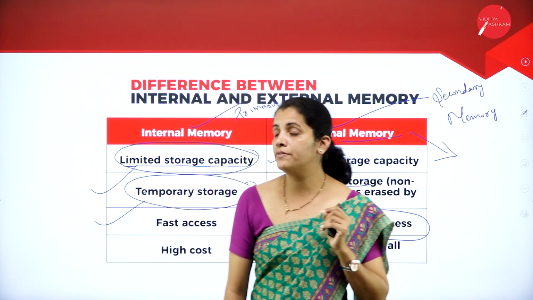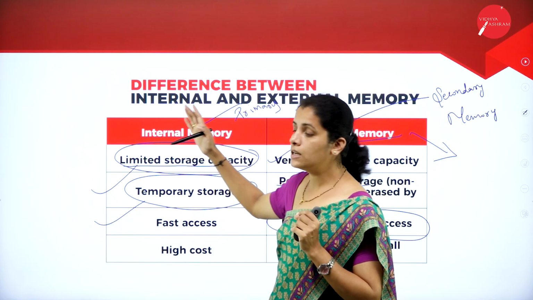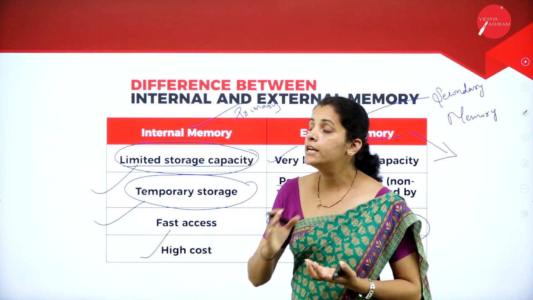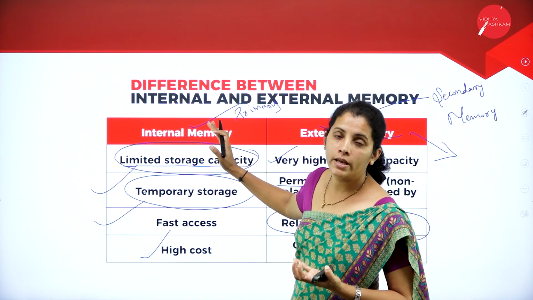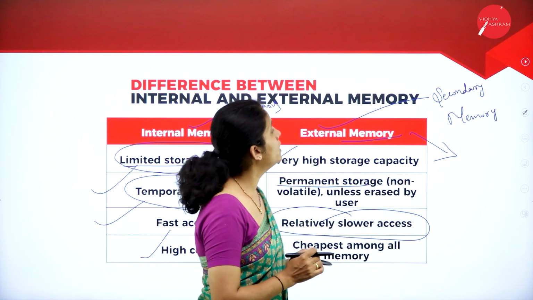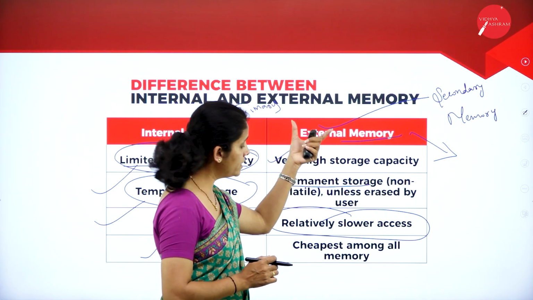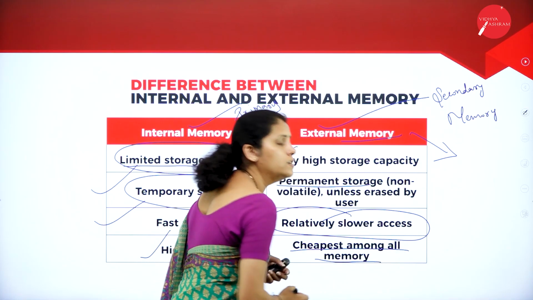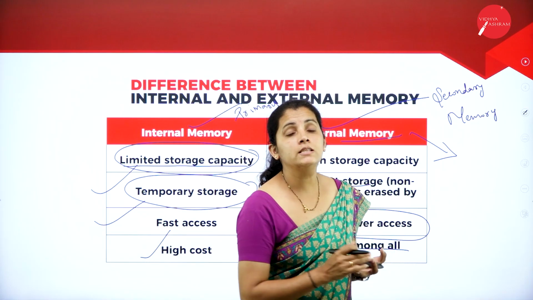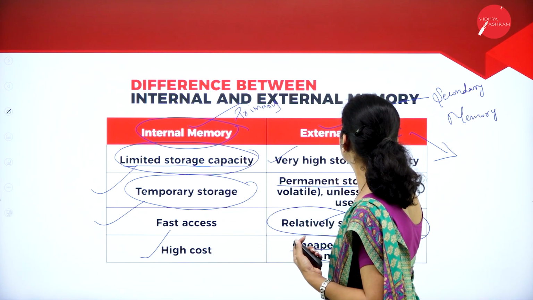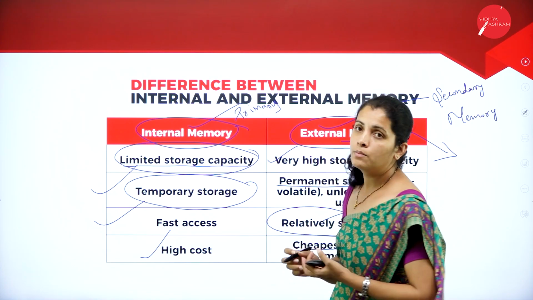The last difference of internal memory is high cost. That is, to purchase internal memory, I require more money when compared to external memory. So external memory is the cheapest among all the memory. So these are certain differences between internal memory as well as external memory.